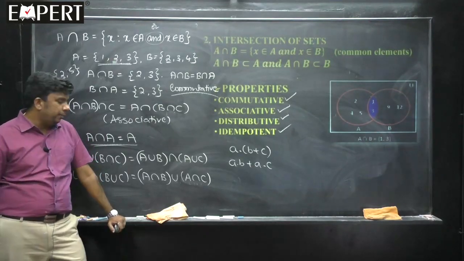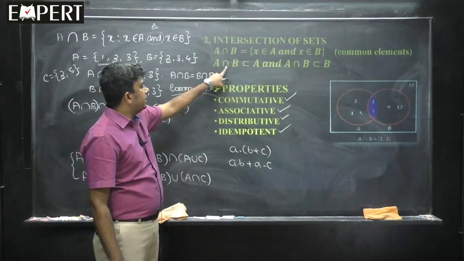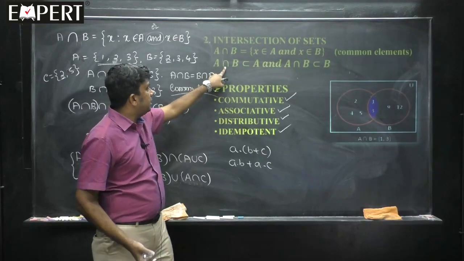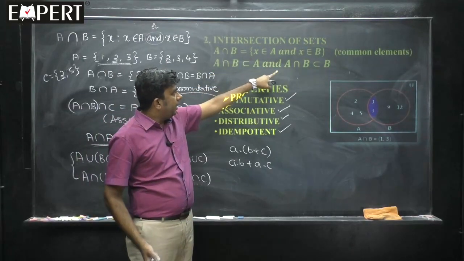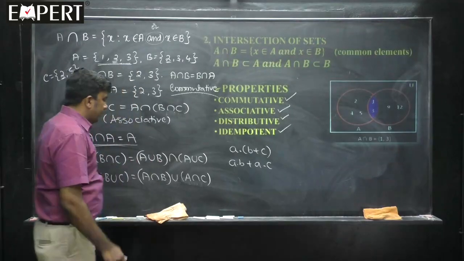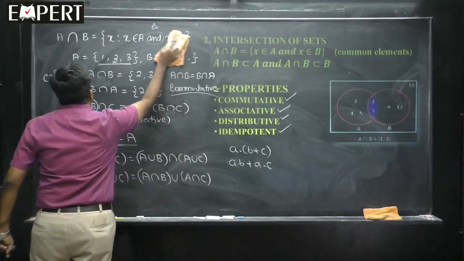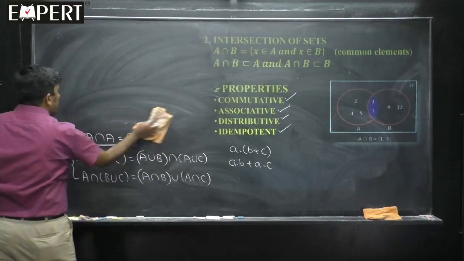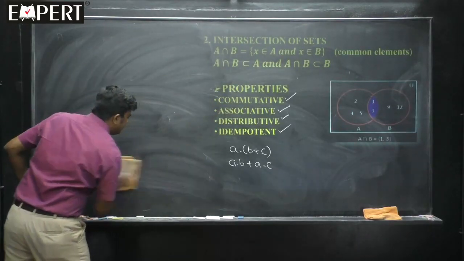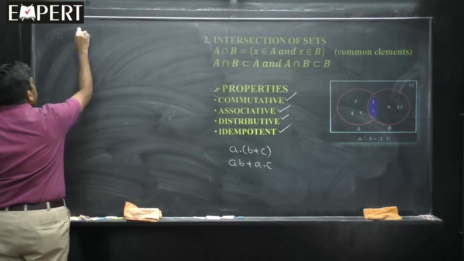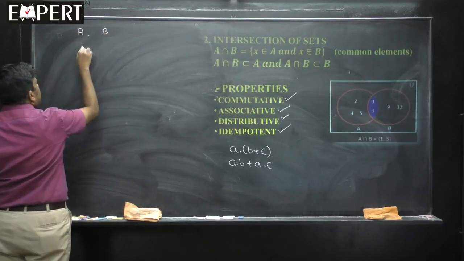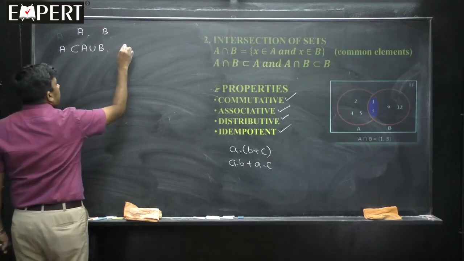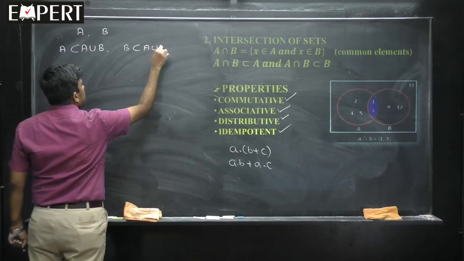Now, students, one important thing: when you take intersection A intersection B, it is a smaller set. A intersection B is always a subset of A, and A intersection B is always a subset of B. Now, if you could recall, what was the similar result in union? In union of sets, I have already told you that when A and B are two sets, then A union B always contains A, or A is always a subset of A union B. This is what I said.